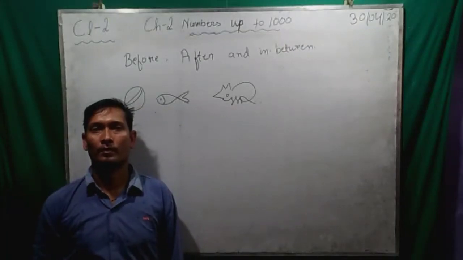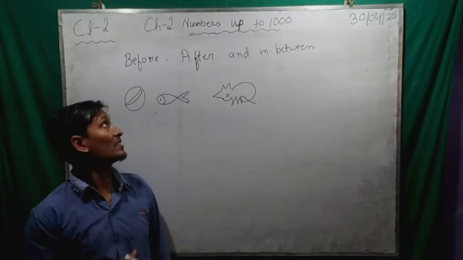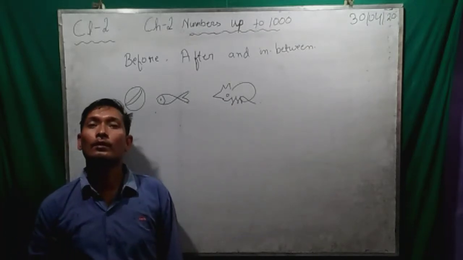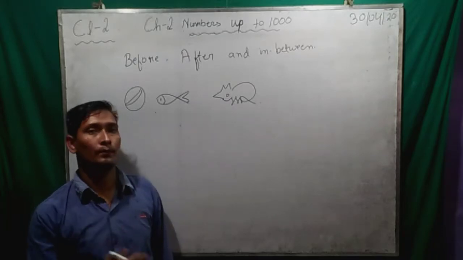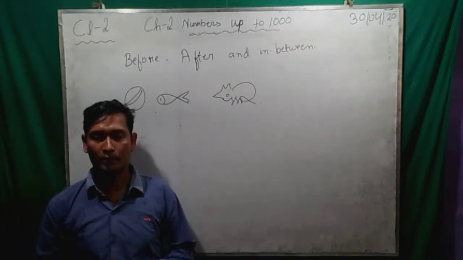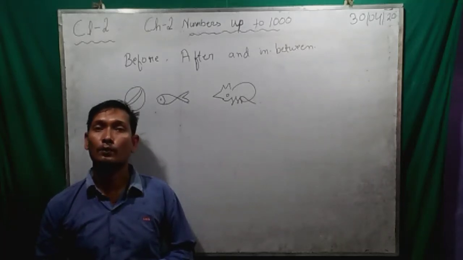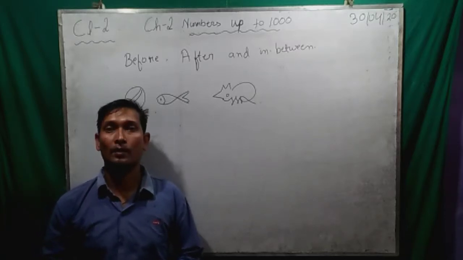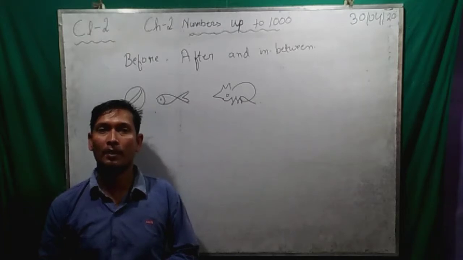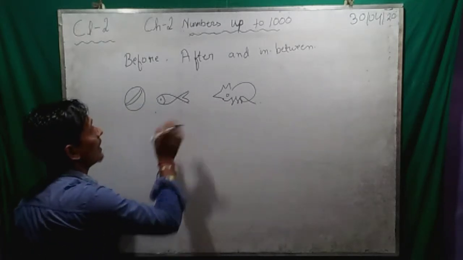Hello everyone, we are reading chapter 2, that is numbers up to 1000, and today's topic is before, after and in between. In the previous chapter we have learned how to write numbers before, after and in between. So let's revise again. What do you mean by before, what do you mean by after, and what do you mean by in between? So let's understand with the help of this example.